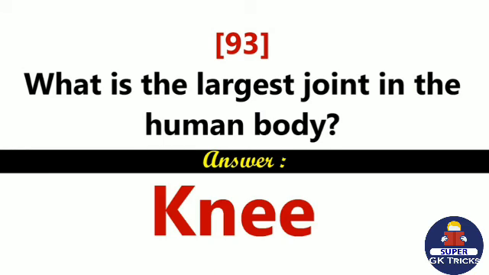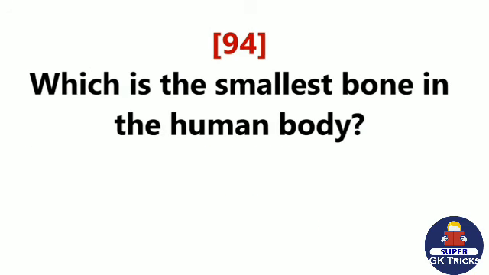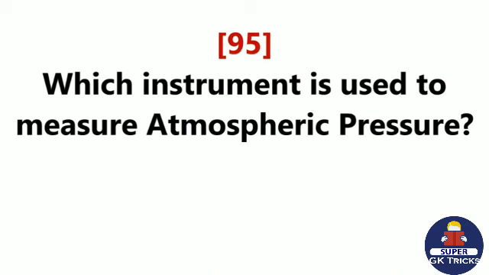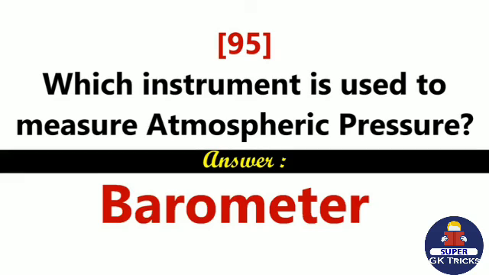Knee. Which is the smallest bone in the human body? Stapes, ear bone. Which instrument is used to measure atmospheric pressure? Barometer.